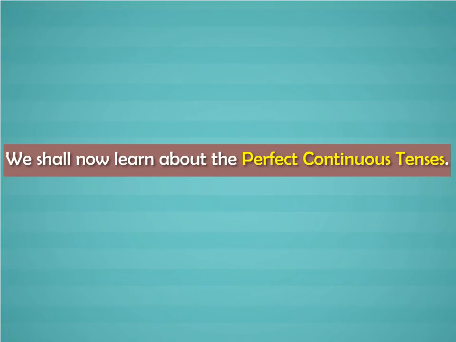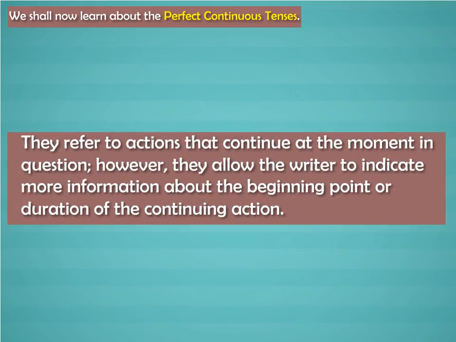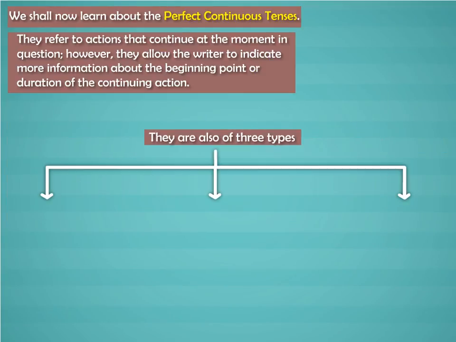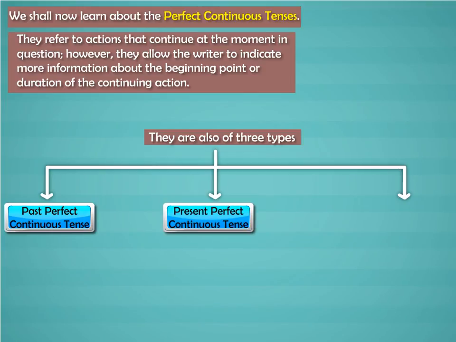We shall now learn about the perfect continuous tenses. They refer to actions that continue at the moment in question. However, they allow the writer to indicate more information about the beginning point or duration of the continuing action. They are also of three types: past perfect continuous tense, present perfect continuous tense, future perfect continuous tense.